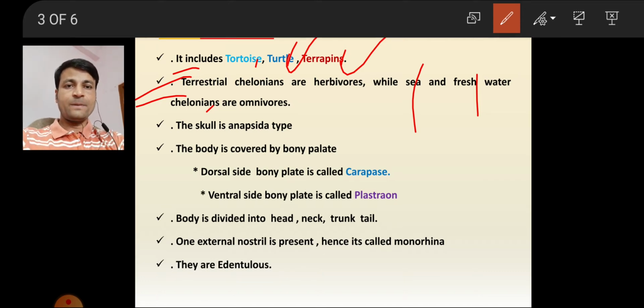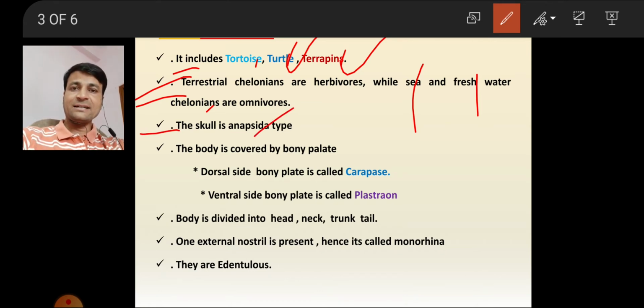Next, this is important. The Chelonia skull is anapsid type. Generally, reptiles are classified based on the temporal opening into four divisions: anapsida, parapsida, diapsida, synapsida.